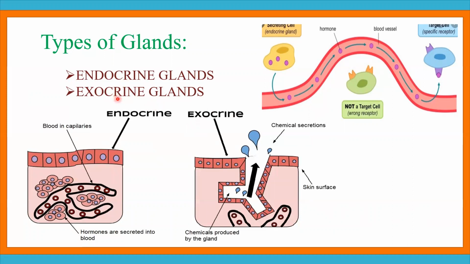Next gland is exocrine gland. Many glands in our body are exocrine. Such glands have ducts for releasing their secretions. For example, digestive glands and skin glands. These are the glands which release their secretions through ducts. This is a duct.